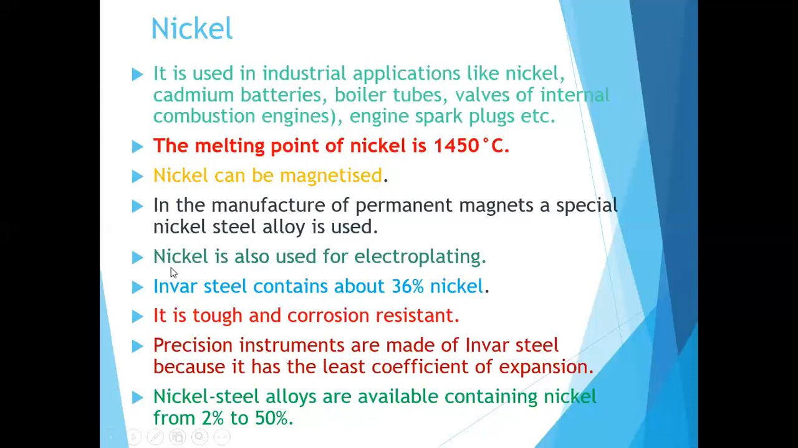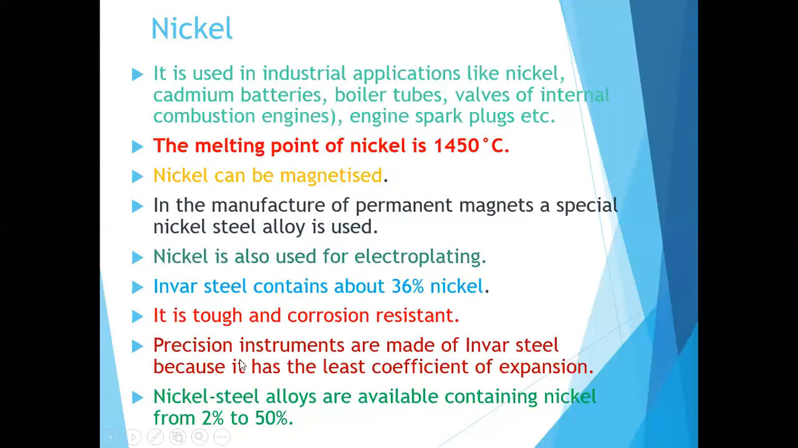Nickel is also used for electroplating, which you are familiar with. Next is Invar steel, which we already discussed in the last class. Invar steel contains about 36 percent nickel. Because you are adding nickel, it will be tough and corrosion resistant, meaning it resists the tendency to corrode.